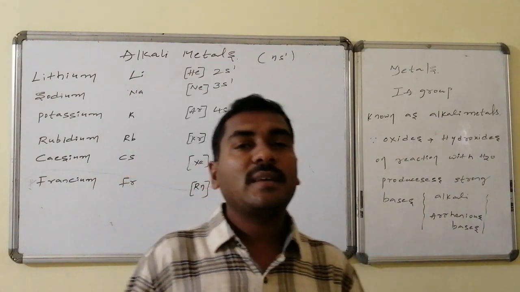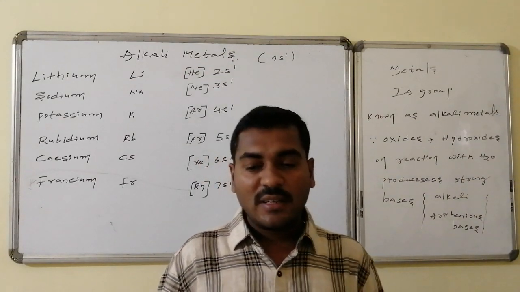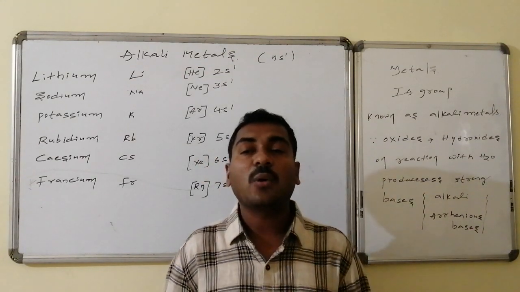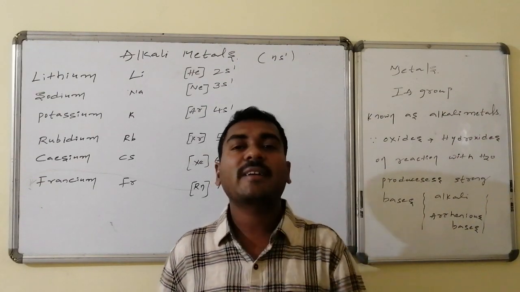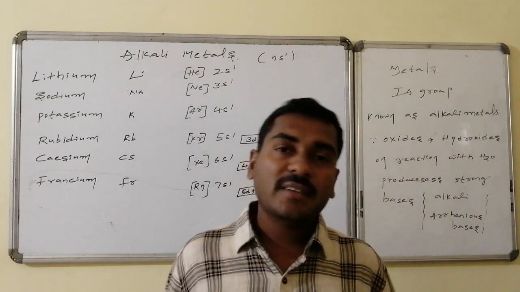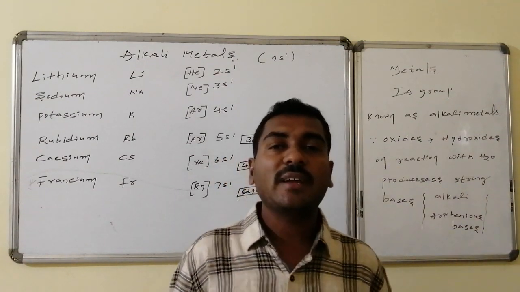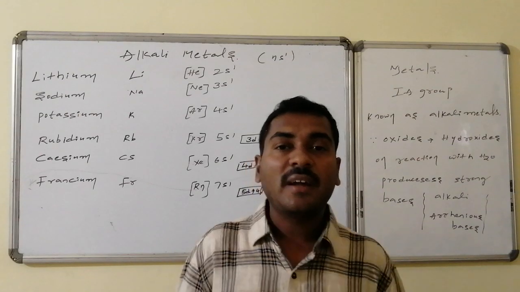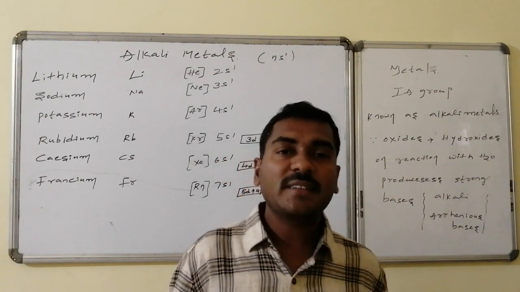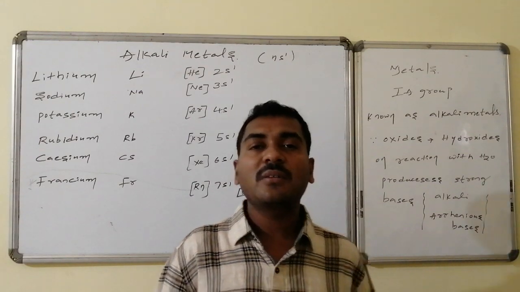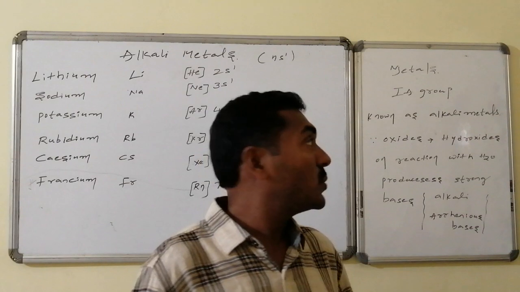These elements are said to be first A group elements because, if you take into account all the outer orbital electrons, there is only one electron, a single electron, and that electron is present in the s orbital. So therefore this is said to be the first A group.